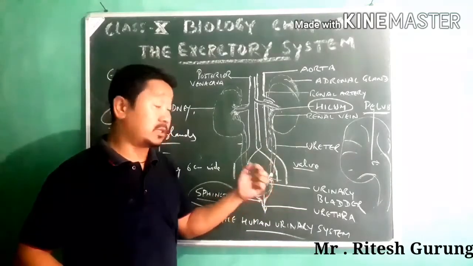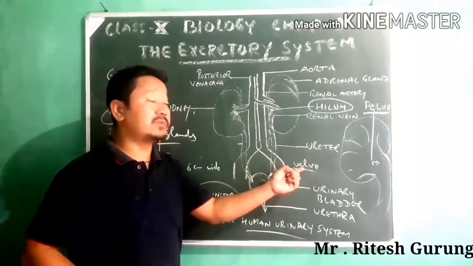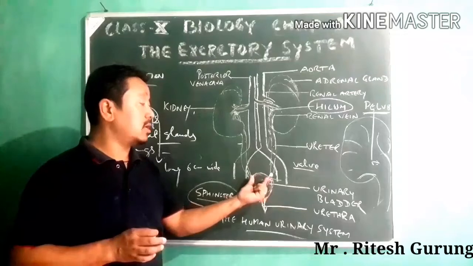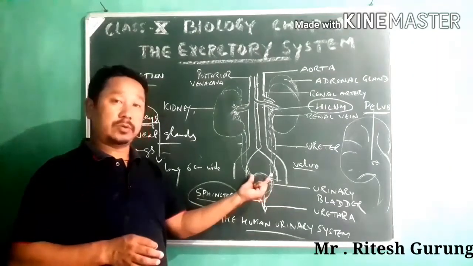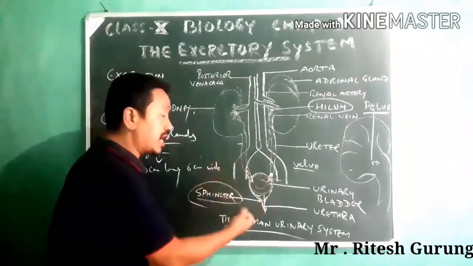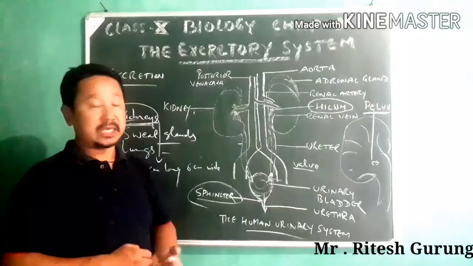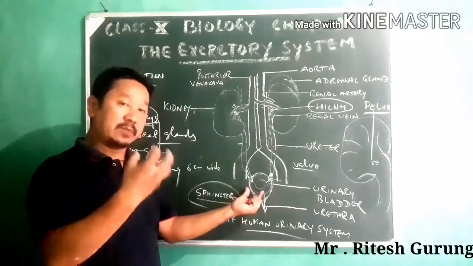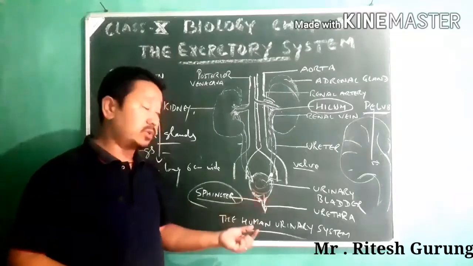This is how these valves play a very important role in blocking the backflow of urine.